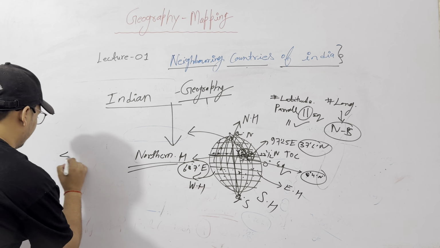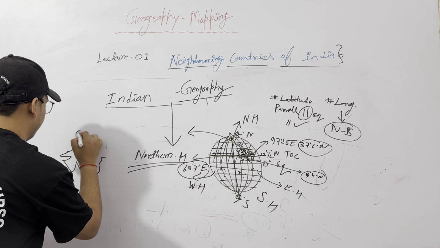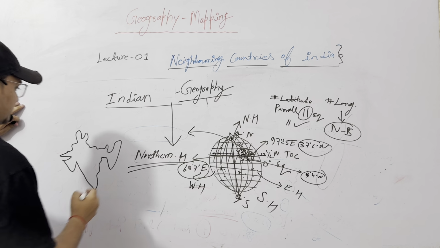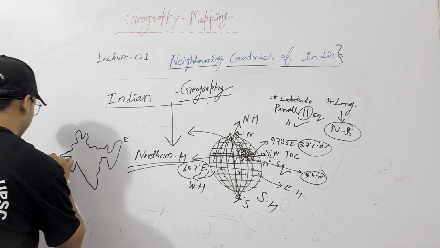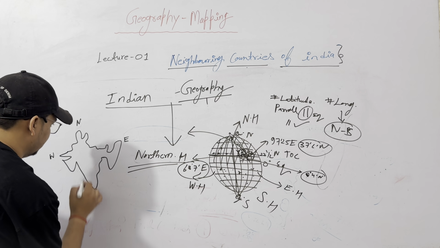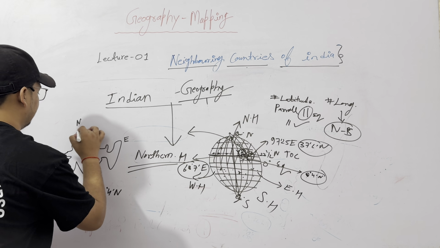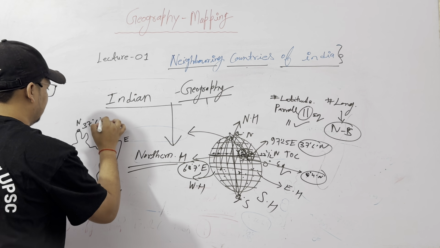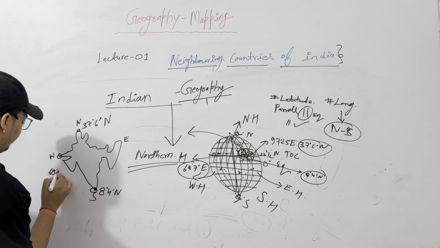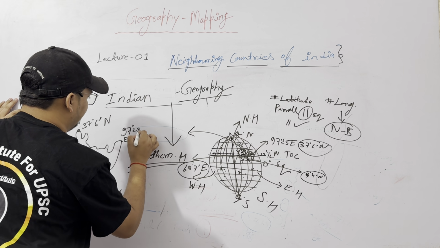I will draw the Indian map roughly so that you will understand things properly without any doubt. Please wait, I will clear each and every doubt. This is the east, this is the west, this is the north, this is the south. India starts from 8 degree 4 minute north to 37 degree 6 minute north, and from here 68 degree 7 minute east to here 97 degree 25 minute east.